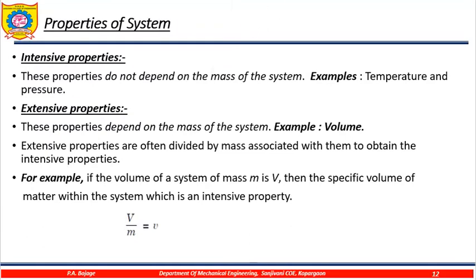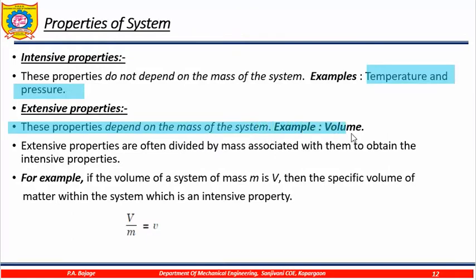Now properties of systems. To discuss the properties of systems, we have intensive properties. These properties do not depend on the mass of the system, so such properties are called intensive properties. Which are those properties? Temperature and pressure. These two properties do not depend on the mass of the system. Now what are extensive properties? These properties depend on the mass of the system. For example, volume. The volume is the best example.